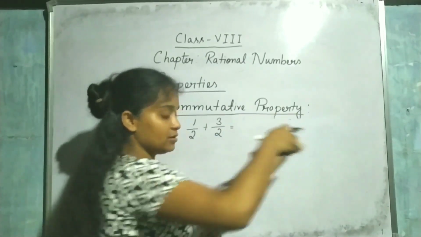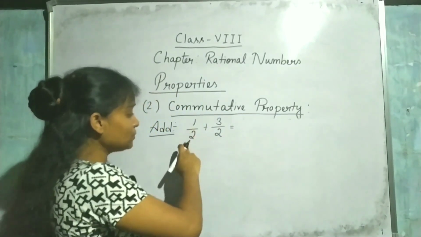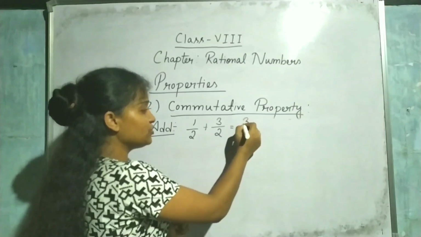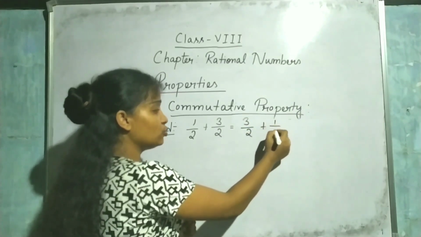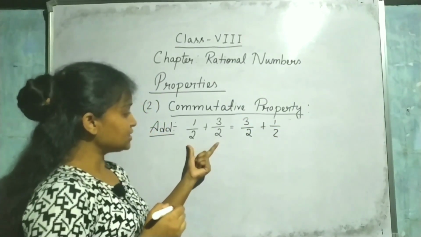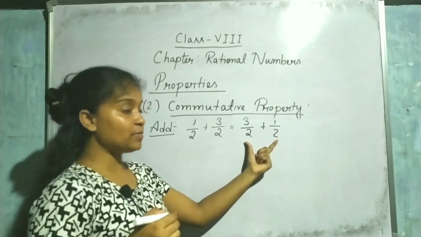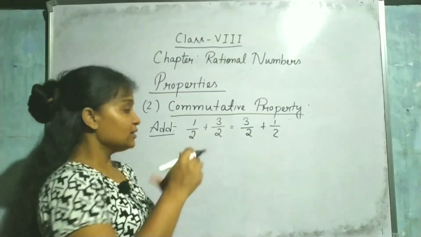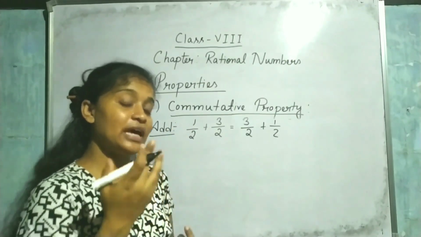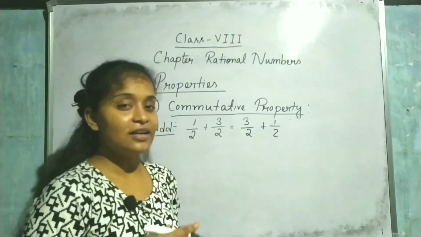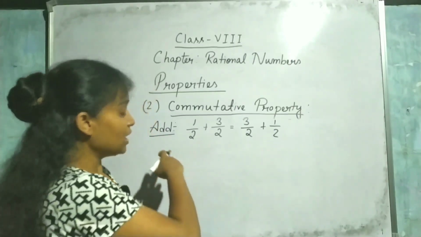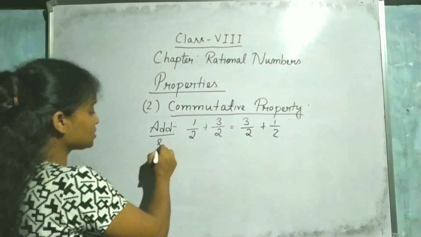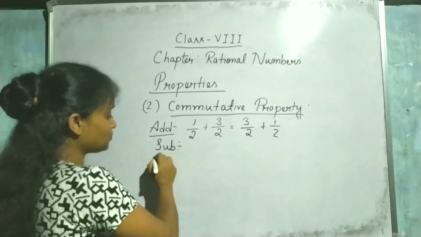So I can write here 1 by 2 plus 3 by 2 equals 3 by 2 plus 1 by 2. Here also I am taking the same numbers, but I am just changing their position. Then also the answer is the same. Then I can say that they are commutative under addition. Now I am going to discuss subtraction.